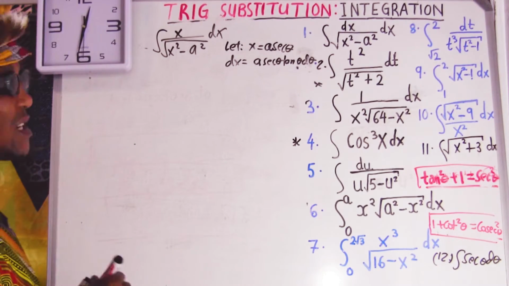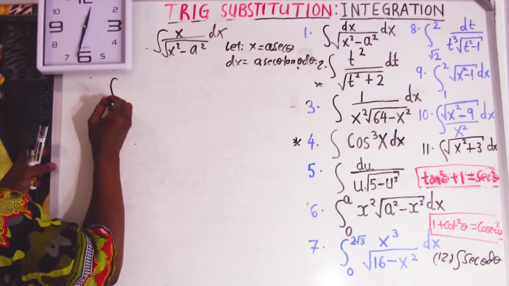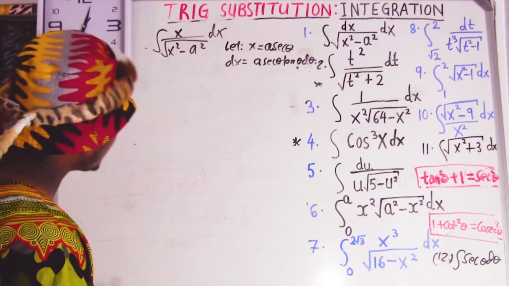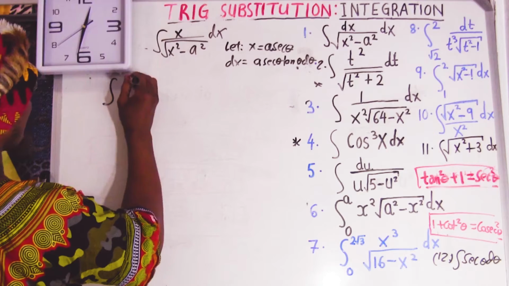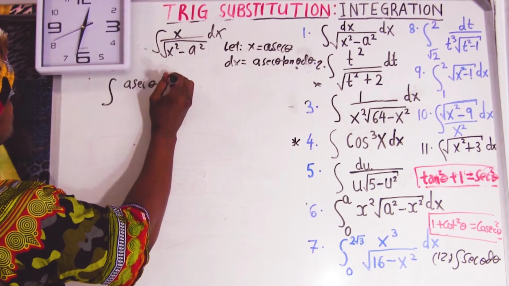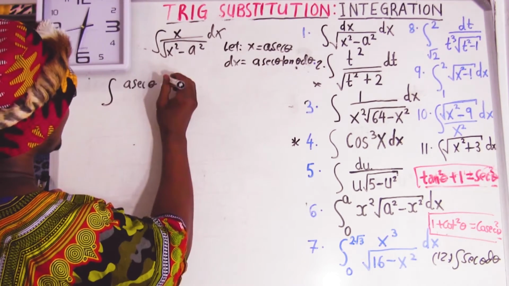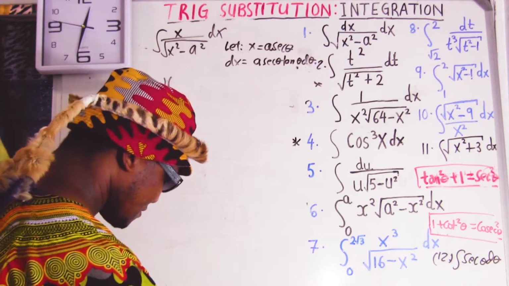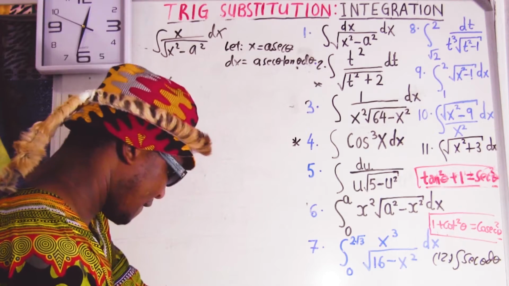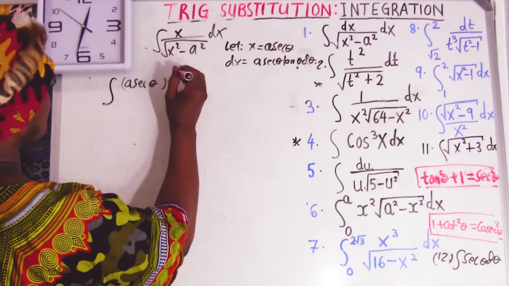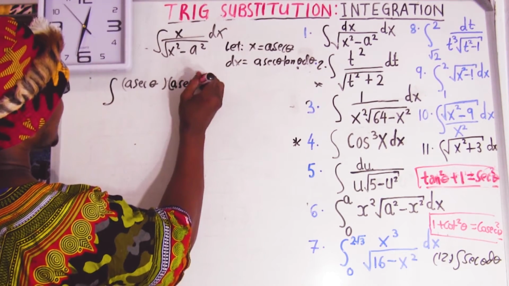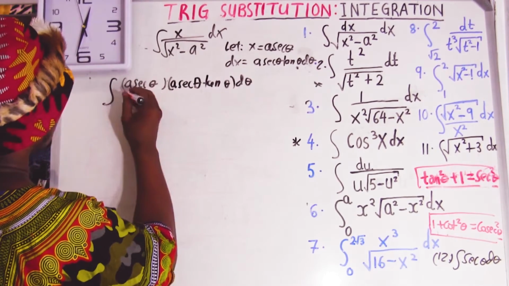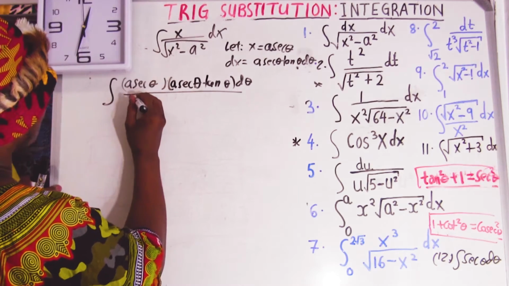Okay, so let's see the plus everything. So this is going to become integral. We know the value of x. What is x? Our x equal to a sec theta, and we know dx equal to a sec theta tan theta d theta. Okay, now x squared.